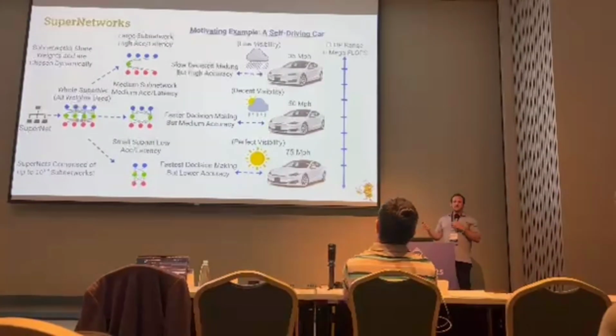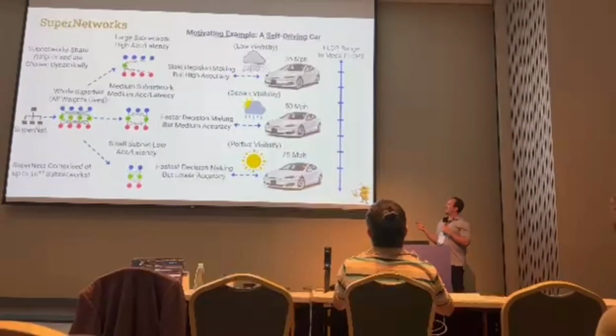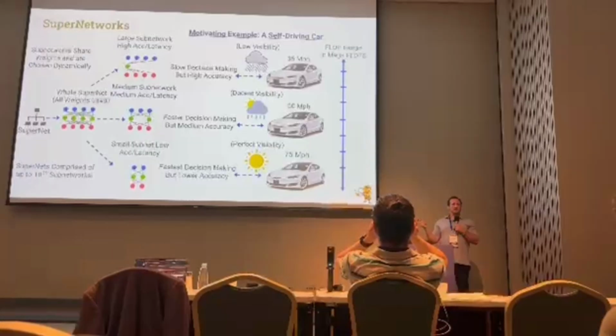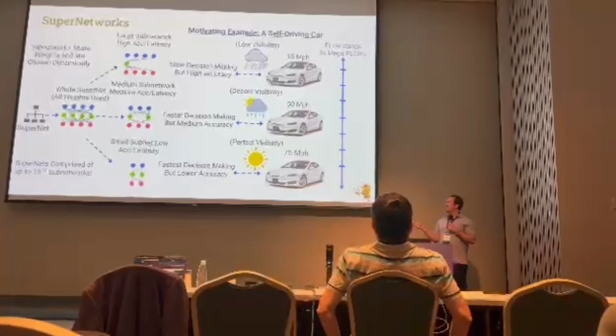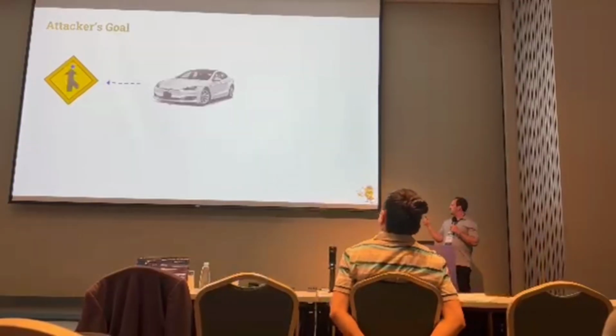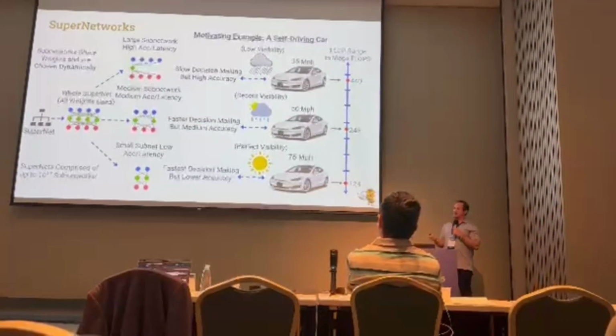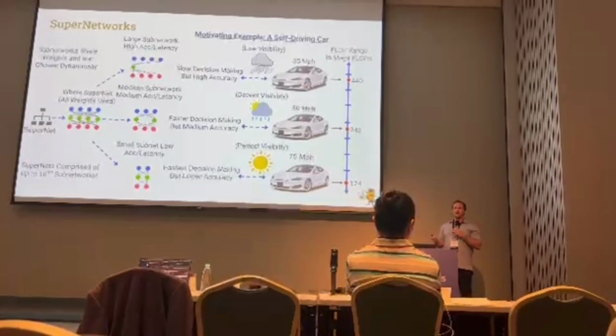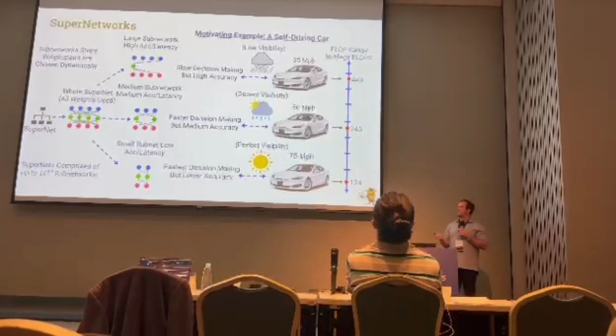These three choices actually exist along a range of potential options, and these super networks can comprise up to 10 to the 19th potential subnetworks. So you can imagine how these three are just a very small subset of the ones you can potentially choose for a use case.